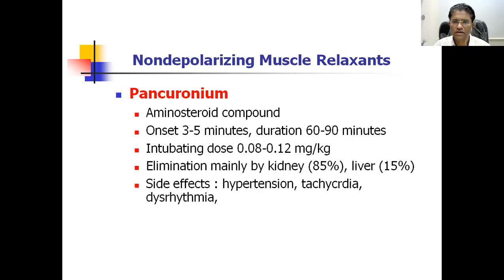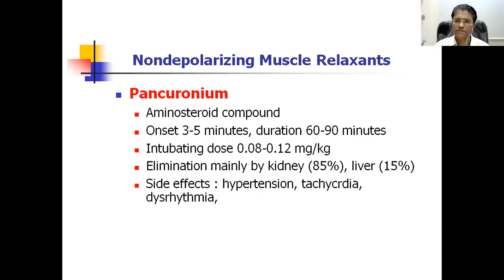It is quite longer acting, 60 to 90 minutes, quite potent. As it is potent, the action also takes some time. For example, 3 to 5 minutes for the start of action. This drug is eliminated by kidney 85% and from liver 15%. And because of that, it is having a longer effect.